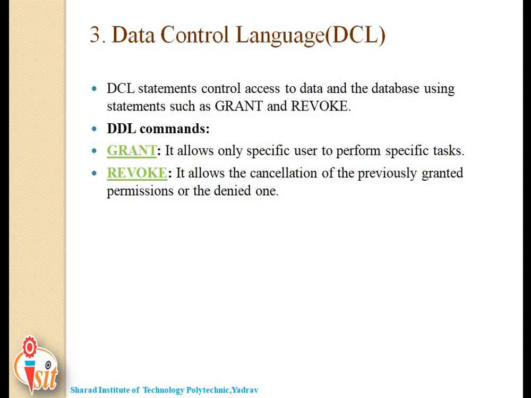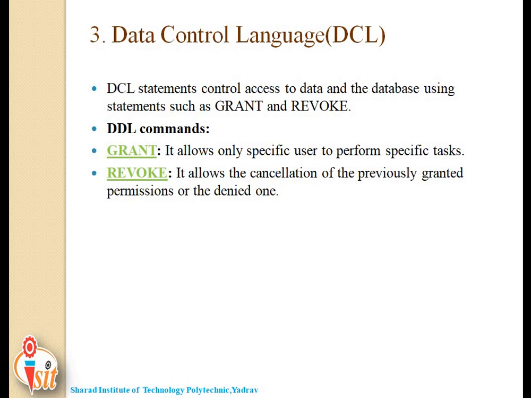There is one drawback of DCL: one cannot roll back the command, because DCL allows only implicit commit. This mainly occurs in the Oracle database. Some of the commands used in DCL are grant and revoke.